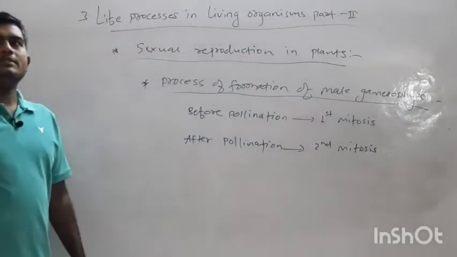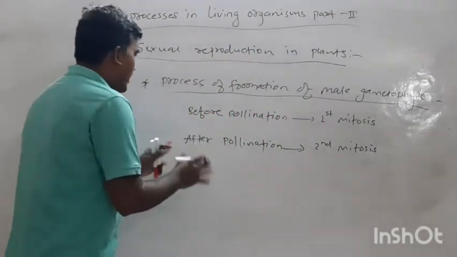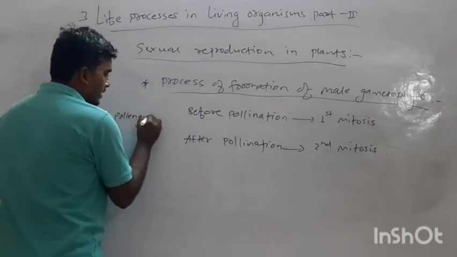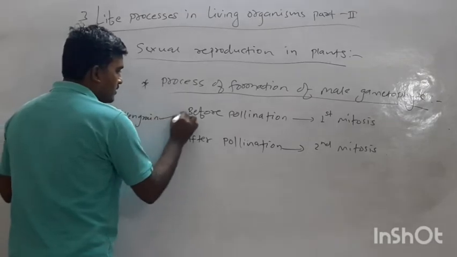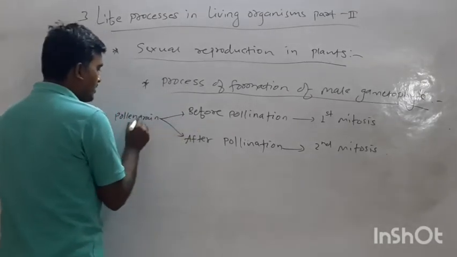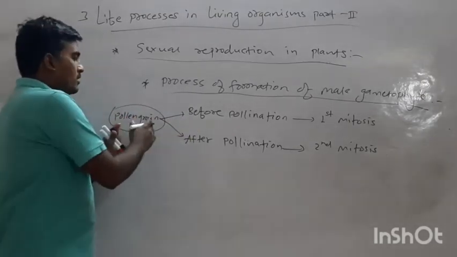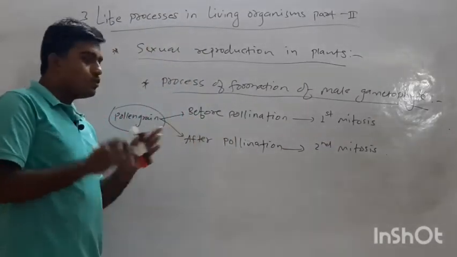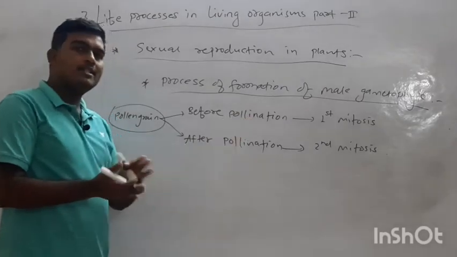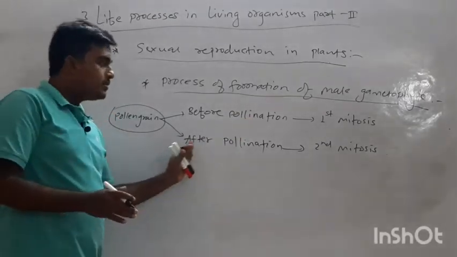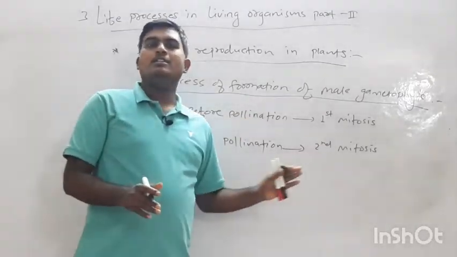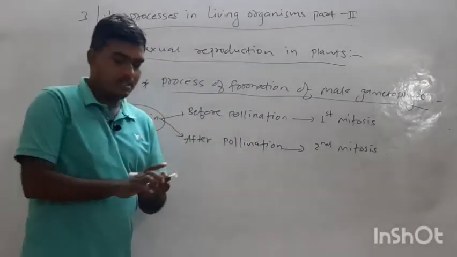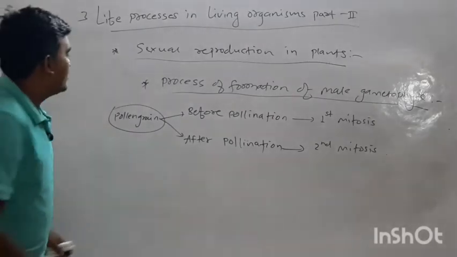These two mitotic divisions occur in the microspore, the pollen grain. The pollen grain divides by mitosis in two steps. Before pollination it divides into two, and after pollination it again divides into two. How does that occur? Now we have to discuss here.